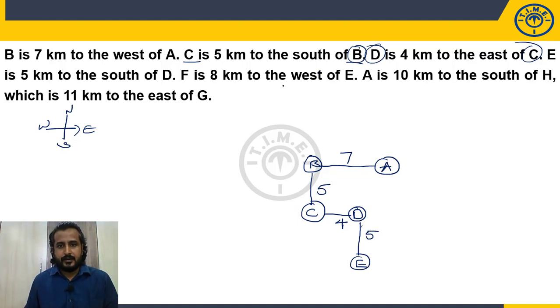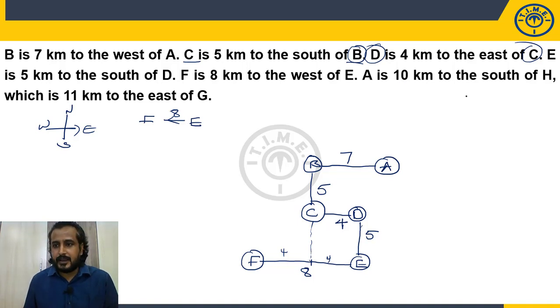E is here. F is west of E, so F should be like this, on the west side of E. The distance between them is 8 kilometers. Till here is 4 kilometers, 4 more kilometers. F, 8 kilometers: 4 here, 4 here. Okay.